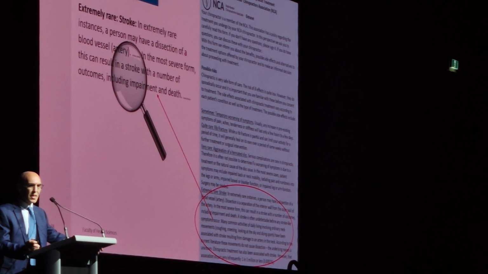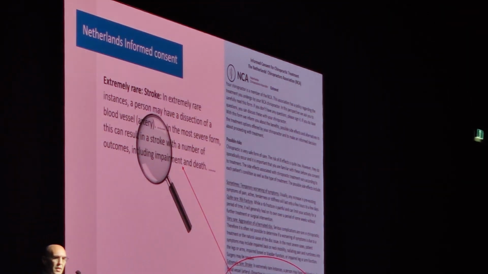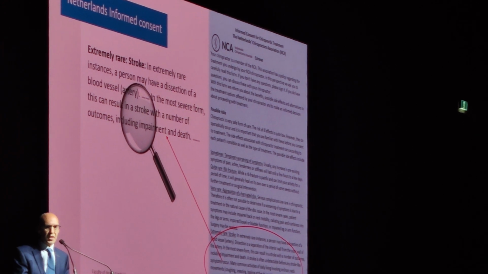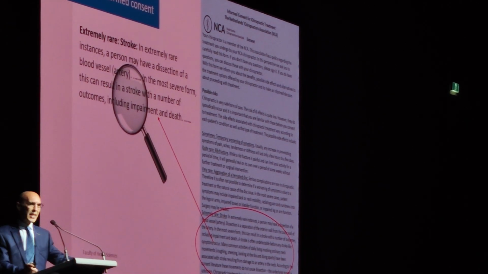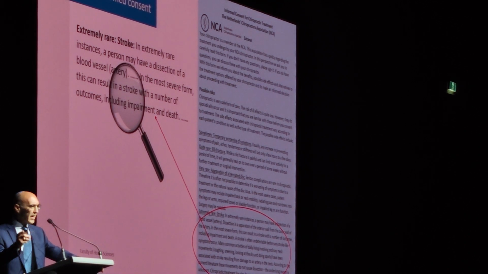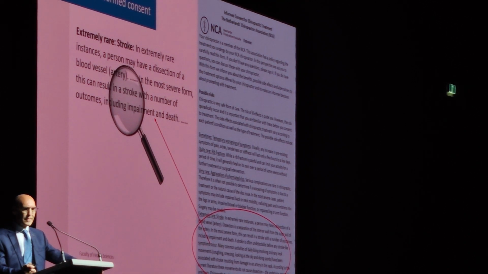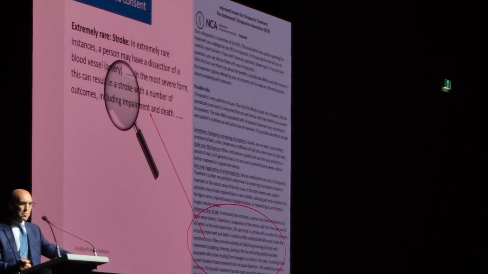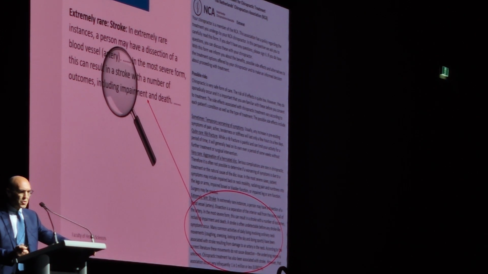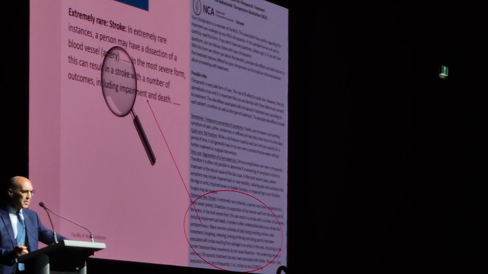What conversation is that? Well, this is the informed consent from the Netherlands, an endorsement of the Netherlands Chiropractic Association. We name that, which we actually don't want to name, right? A dead stroke. It's taken literally from the informed consent: "In extremely rare instances, a person may have a dissection of a blood vessel. And in its most severe form, this can result in a stroke with a number of outcomes, including permanent death."